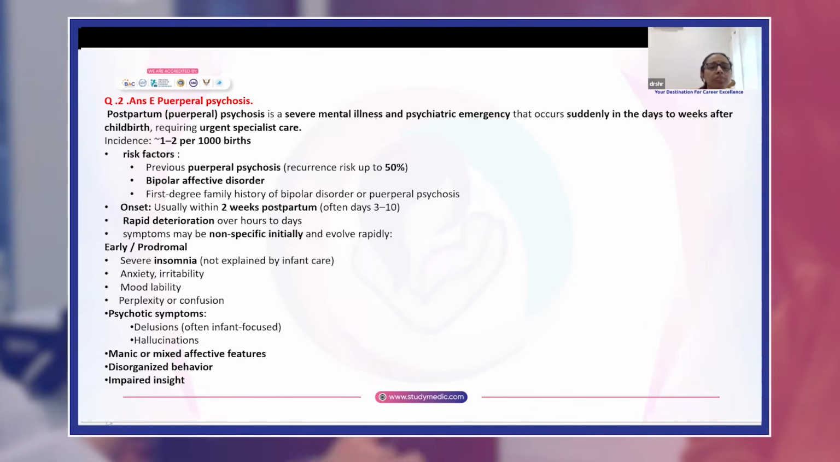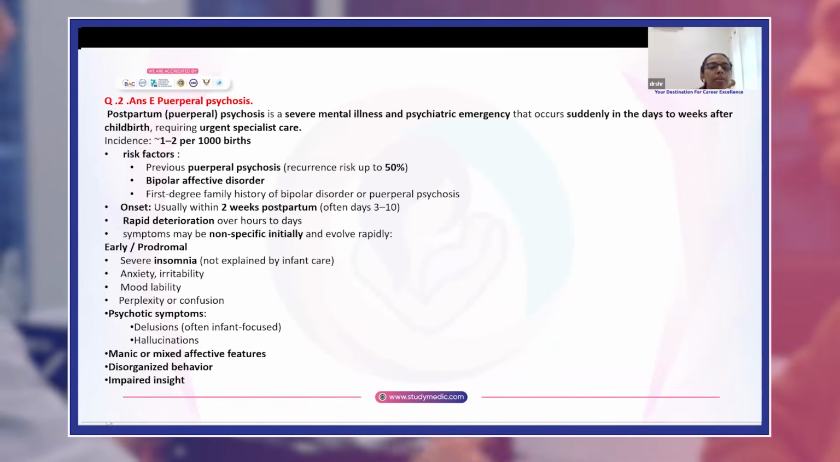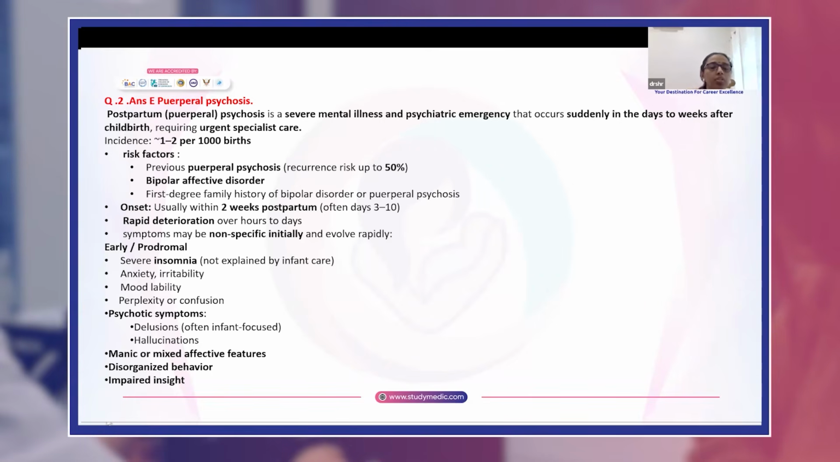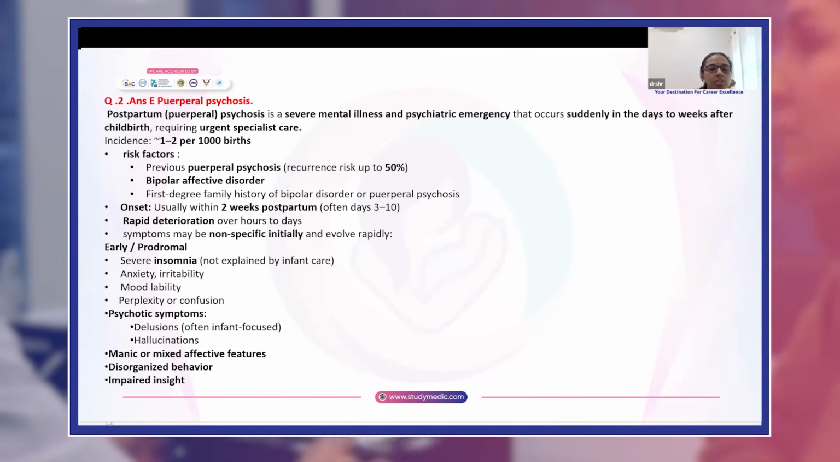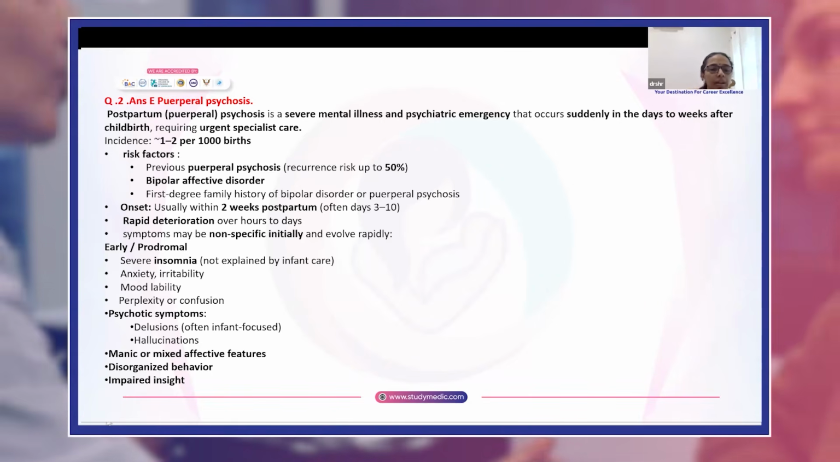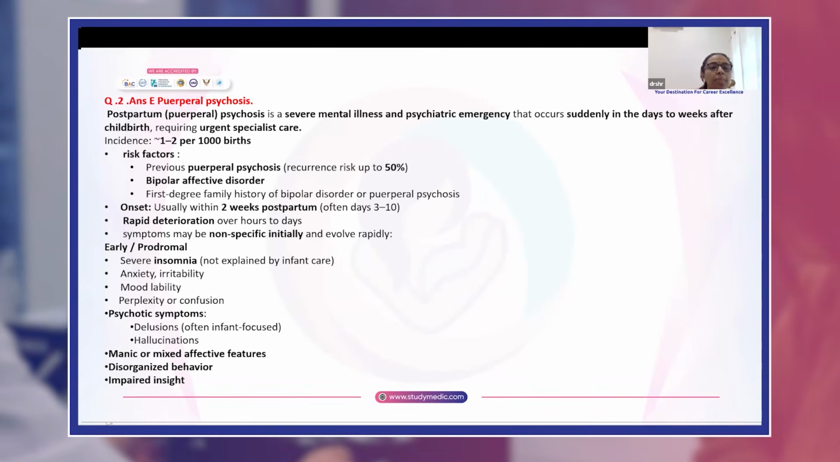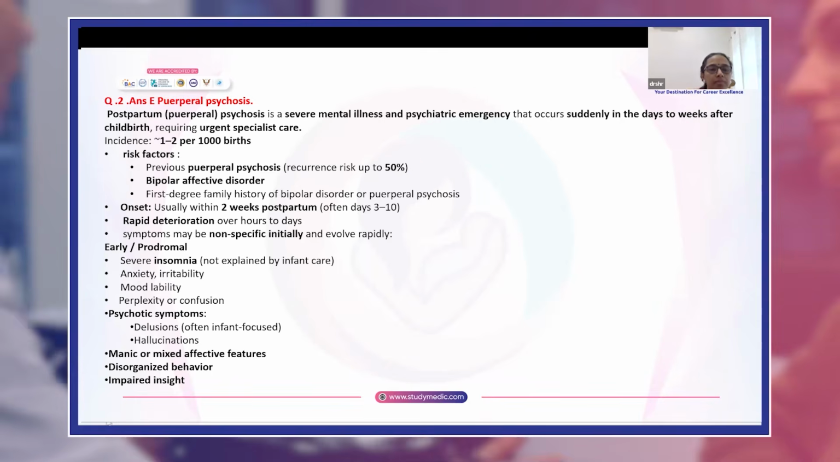Early symptoms include severe insomnia, anxiety, irritability, mood lability, perplexity, or confusion. There will be psychotic symptoms like delusions and hallucinations, features of mania or mixed affective features, disorganized behavior, and impaired insight.